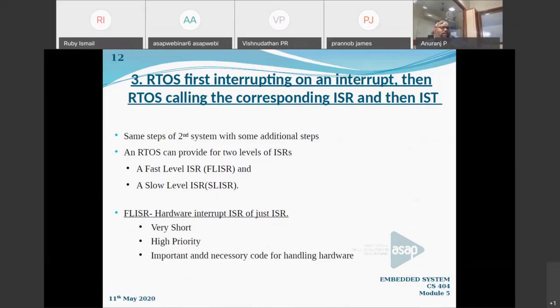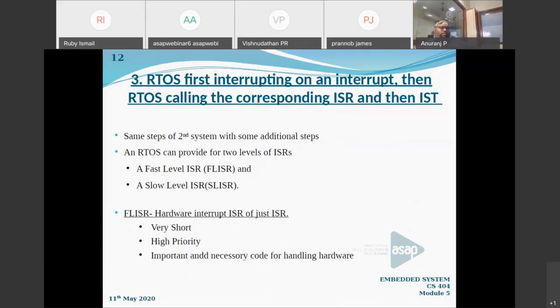By handling an interrupt, we can consider two levels of ISR. There are two types of ISR actually. The first one is the fast level ISR. What do you mean by a fast level ISR? Fast level ISR is the actual ISR that we are discussing now, right? The interrupt service request, the IRQ, which is coming from the hardware resource. That is a fast level ISR, and there is a slow level ISR as well.